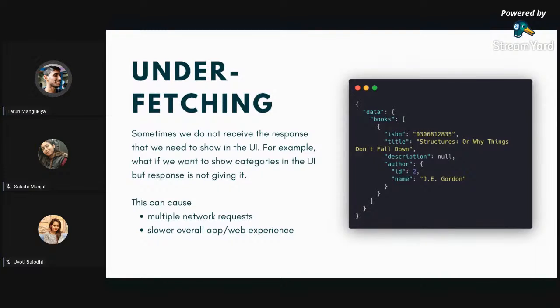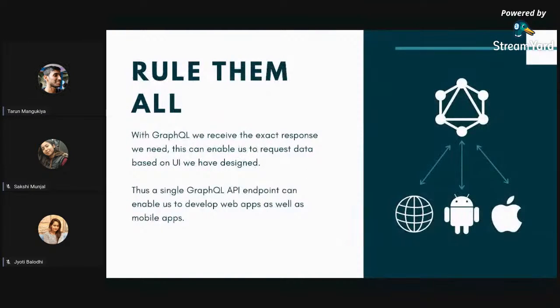Because in the first call we are getting the list of books, and then we are also fetching categories right after that, right? So this can cause an underfetching issue. So this is something like underfetching or overfetching. Both are things which can be resolved with GraphQL, because we are getting what we need, or what we ask for in the request, right?